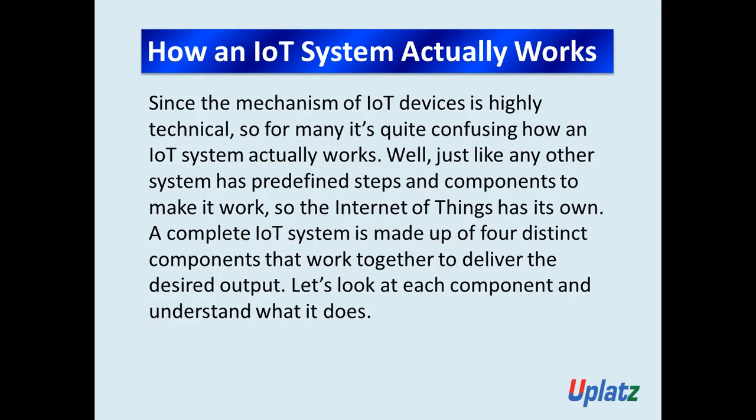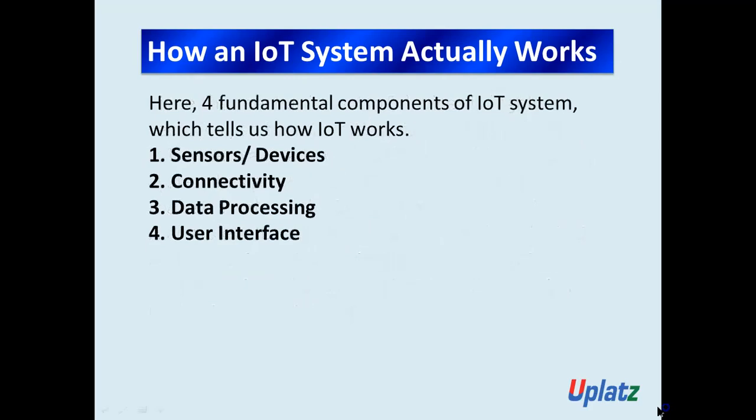We are going to see now the four fundamental components of IoT, which tell us how IoT works. The first one is sensors or devices. The next one is connectivity. The third one is data processing. And the fourth one is user interface. These are the four fundamental components of IoT that work together to deliver the desired output. Got it?